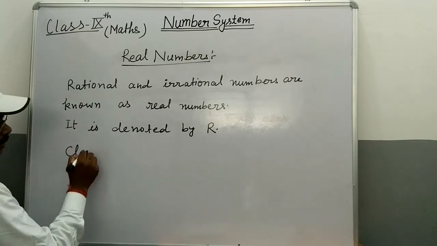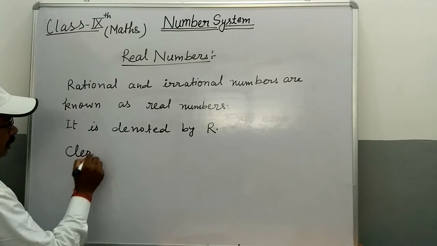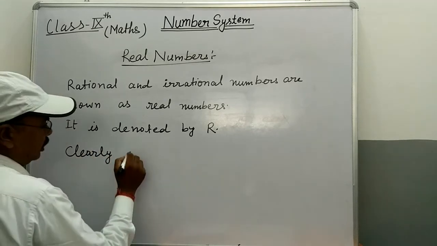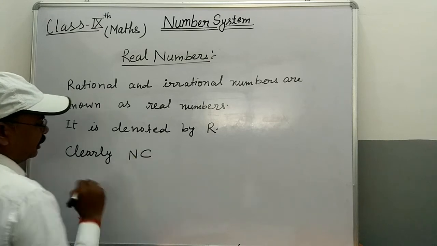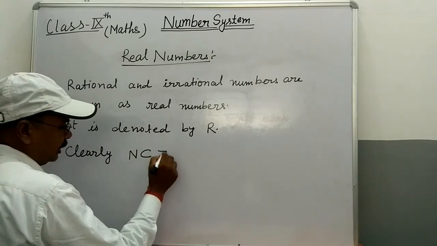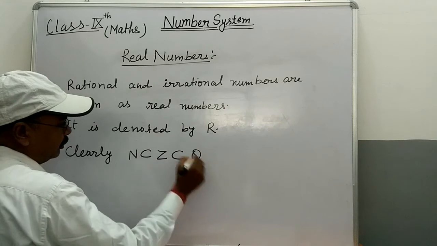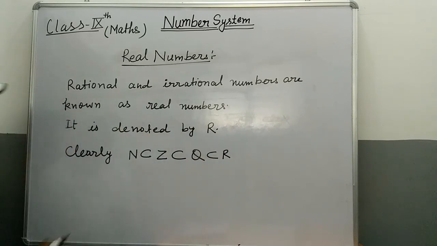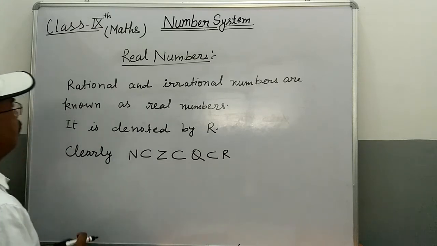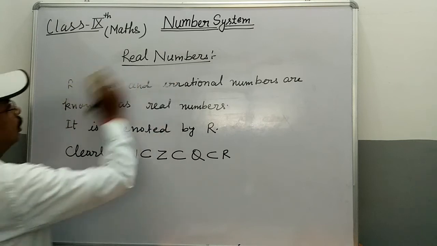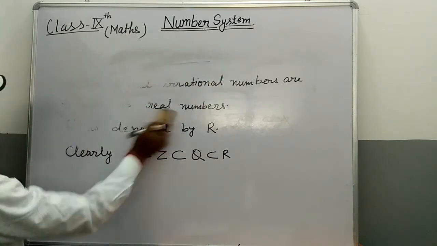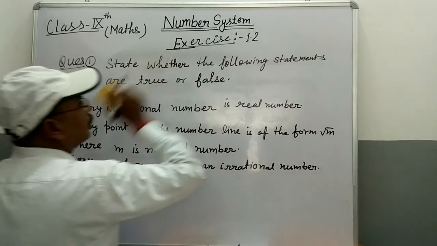Clearly, N is a subset of Z, which is a subset of Q, that is a subset of R. Now, let us continue.